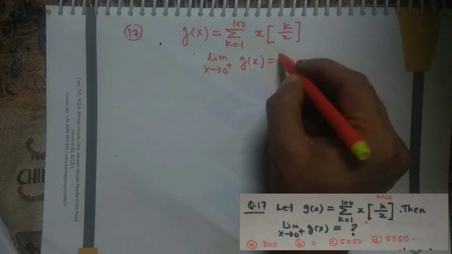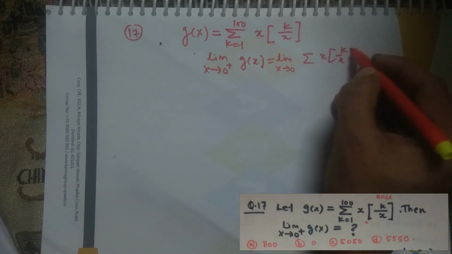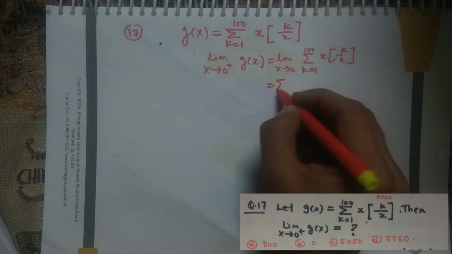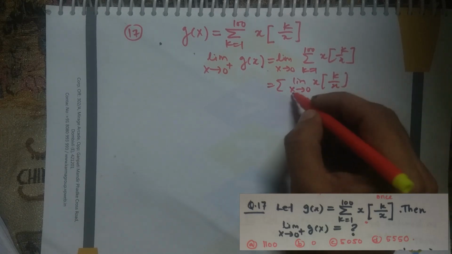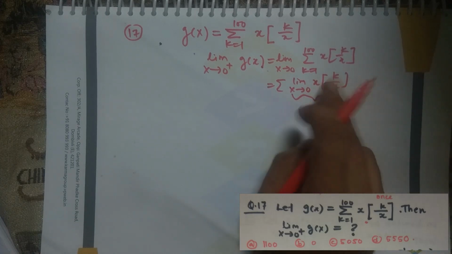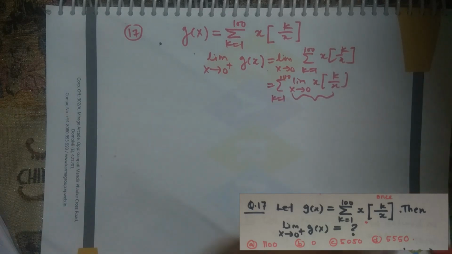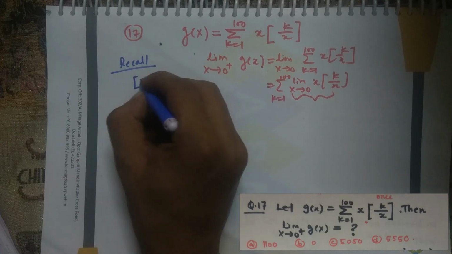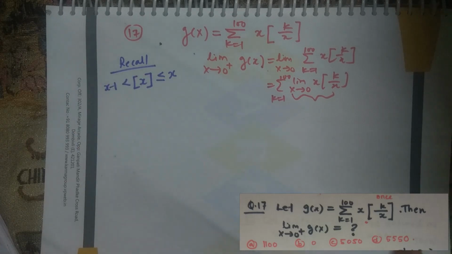Now see, if I apply the limit on g of x, this limit will go inside the sum. So let's try to solve this sum, the limit as x tends to 0 plus of x times the greatest integer of k by x. Let me recall the definition of the greatest integer function. What is the greatest integer function? It is the greatest integer less than or equal to x. Okay. So in our question, they are given k by x.